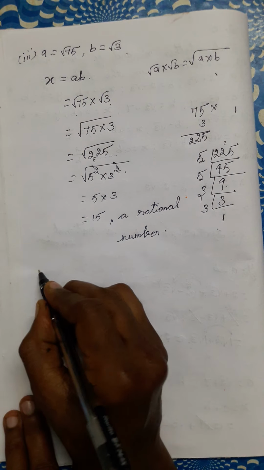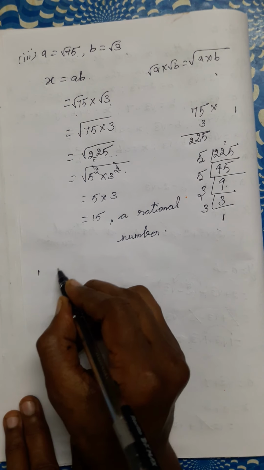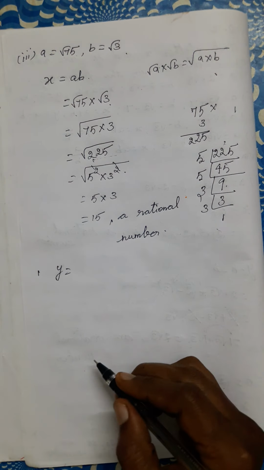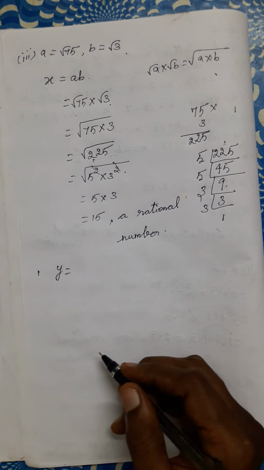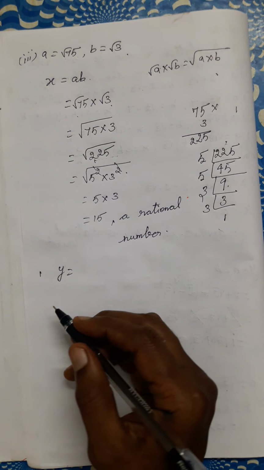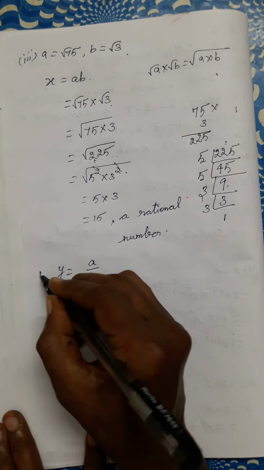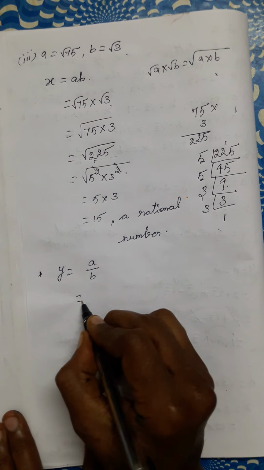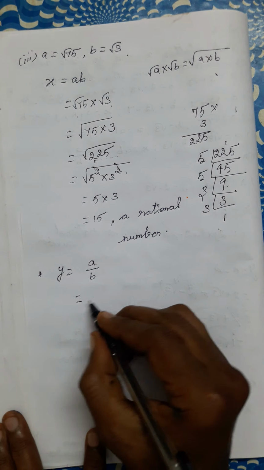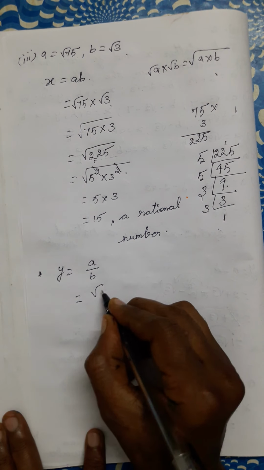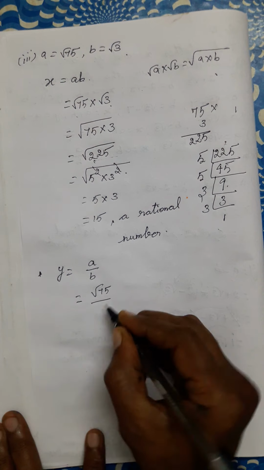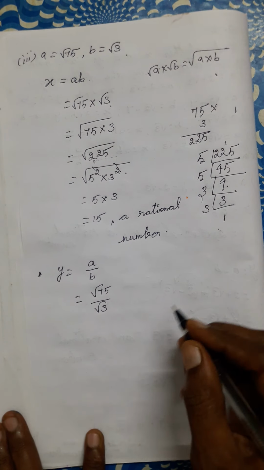Next, y. We have to find out y. Y is equal to a by b. Substitute the a value and b value. Root 75 divided by root 3.